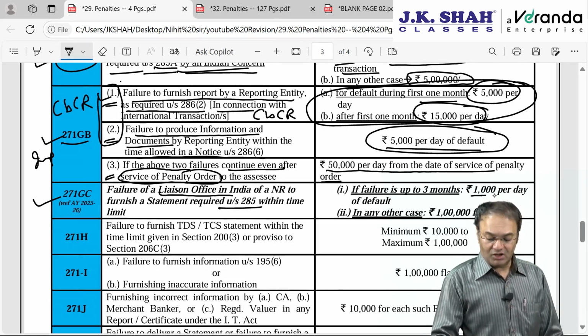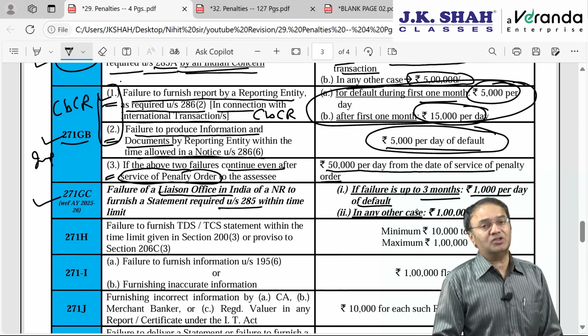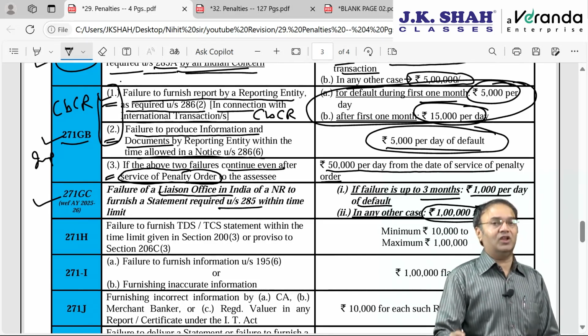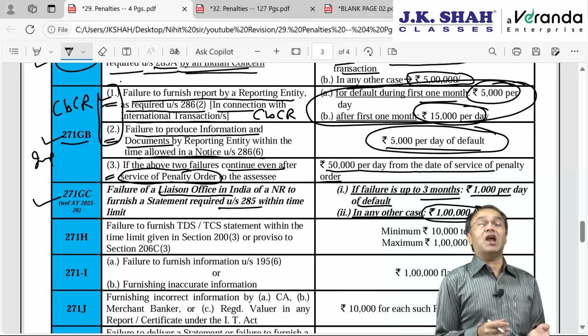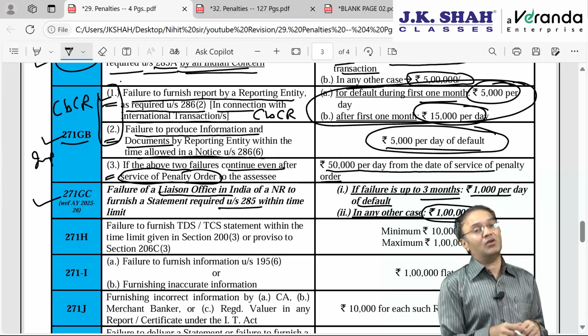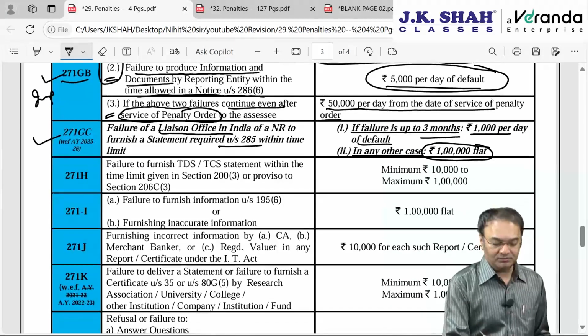Penalty will be 1,000 rupees per day if the delay is up to 3 months, and beyond 3 months the penalty will be a flat rupees 1 lakh. So 3 months is around 91 days, whereby 1,000 per day would have been 91,000. Instead of that, next day onwards the penalty will be a flat 1 lakh rupees.